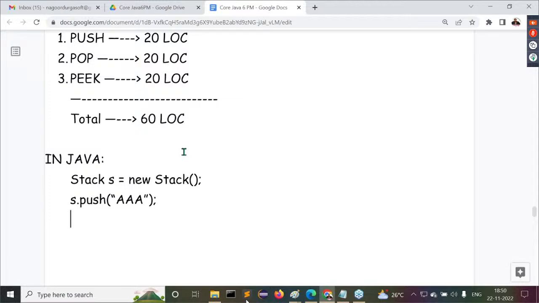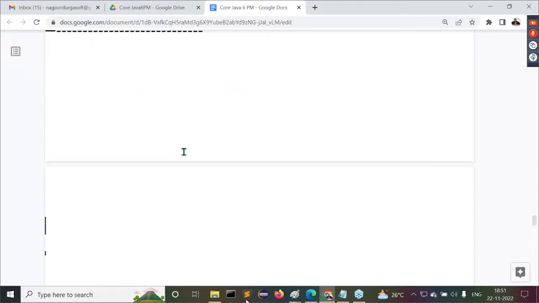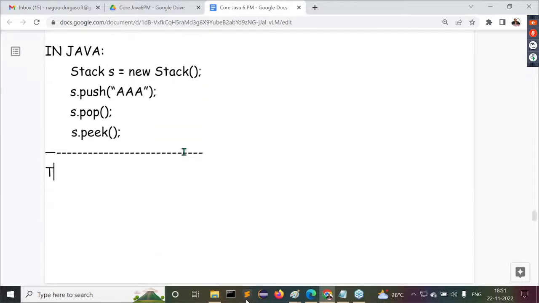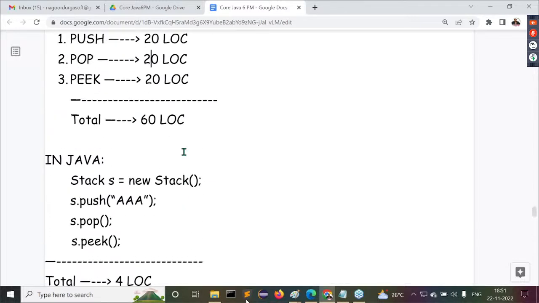Next, after that, s.pop. Finish, my pop operation is completed. Then s.peek. Finish, my peek operation is completed. That's it. Not more than this. Inside Java, totally to perform the stack operations, how many lines of code do we have to write? Now tell me, in Java, totally how many lines of code? 4 lines of code.